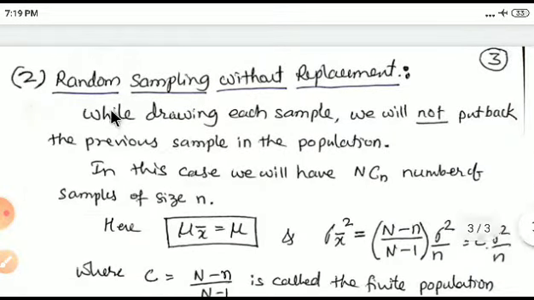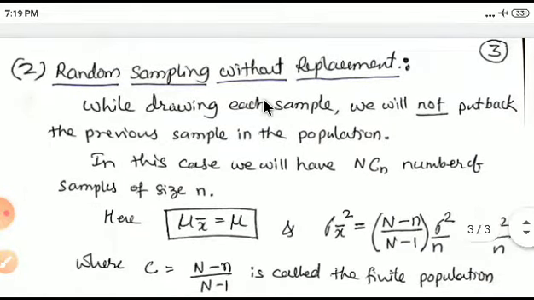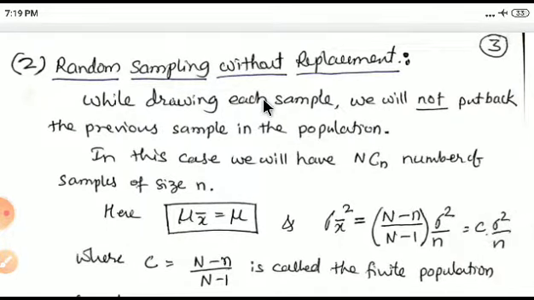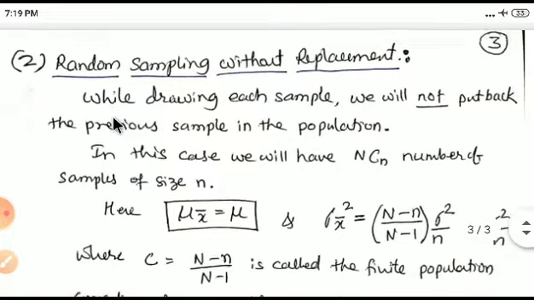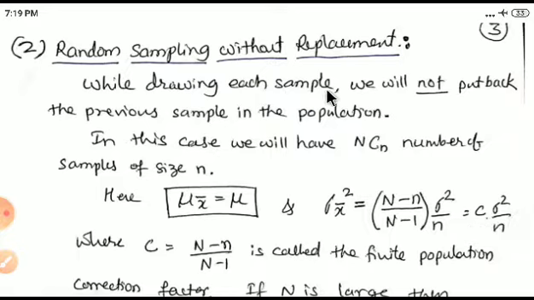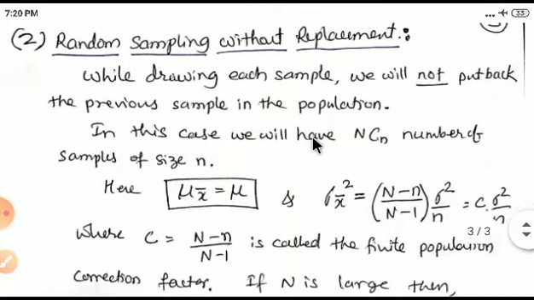Second is random sampling without replacement. While drawing each sample, we will not put back the previous sample in the population. This means every time we take a sample, the population size will reduce by 1. In this case, we will have N C n number of samples of size small n.